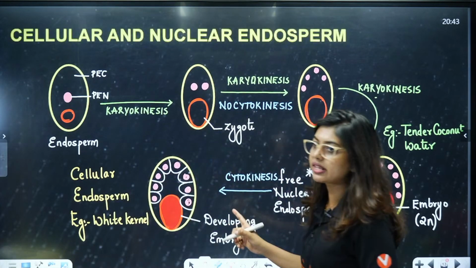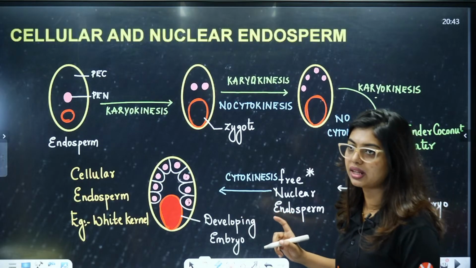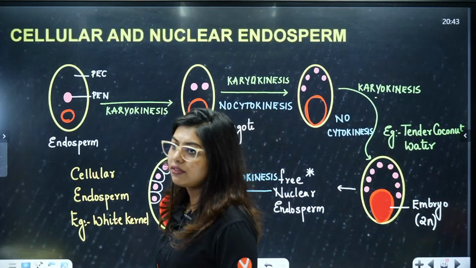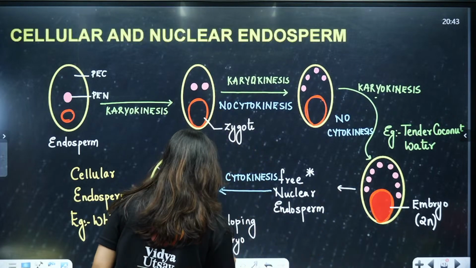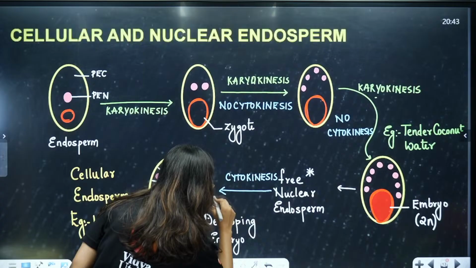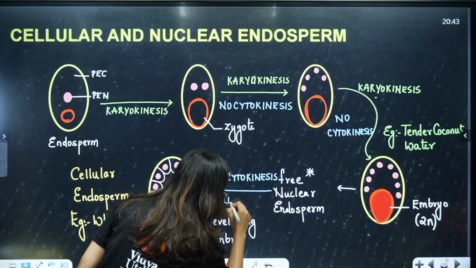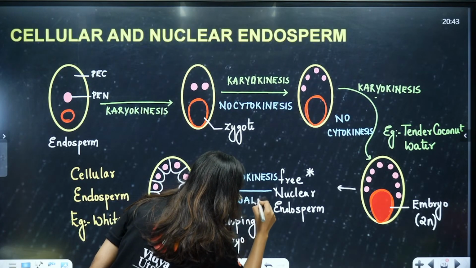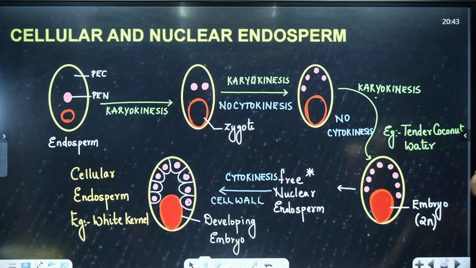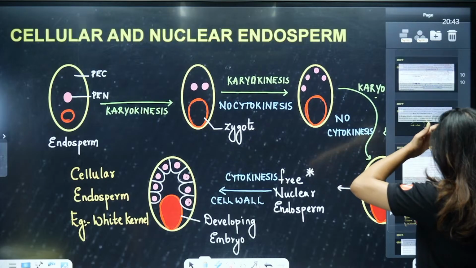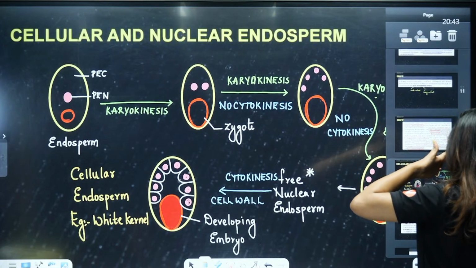So, cytokinesis will happen, that means cell wall formation will happen. Clear? Cell wall formation will happen. Done? Okay, cell wall formation. Done? All of you understood this? Okay, this is your cellular and nuclear endosperm, what is mentioned in your NCERT.